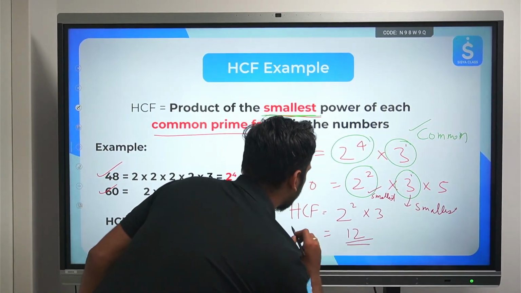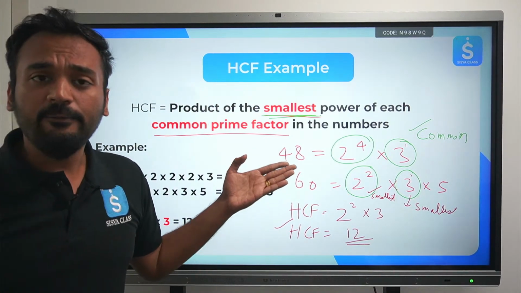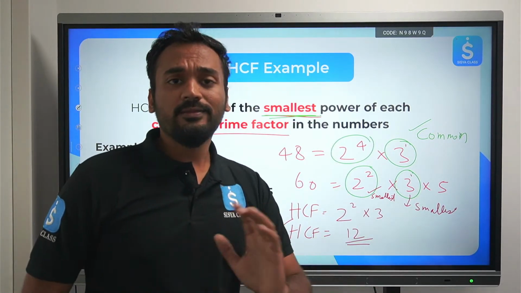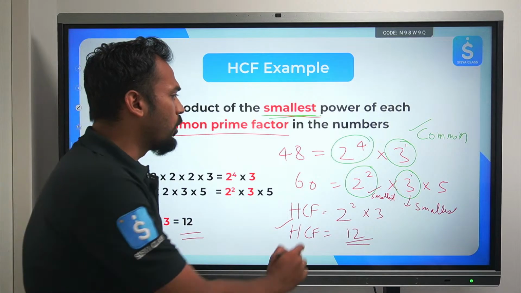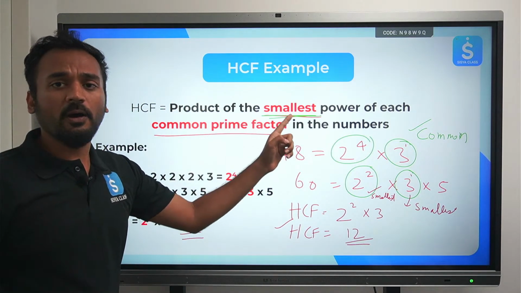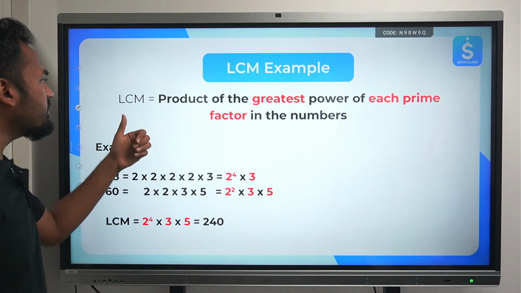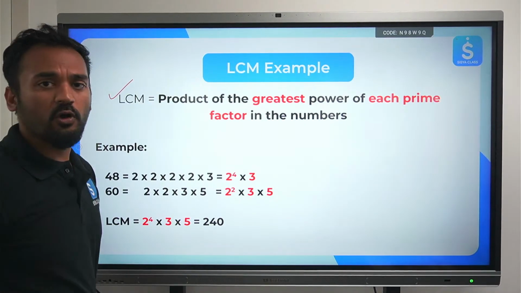12, it's the HCF of these two numbers. The same technique we can use for 3 or more than 3 numbers as well. Clear? I hope this concept is clear. This is what the definition also says: product of the smallest power of each common prime factor in the numbers. Let's move ahead. Let's understand in the same way LCM also.